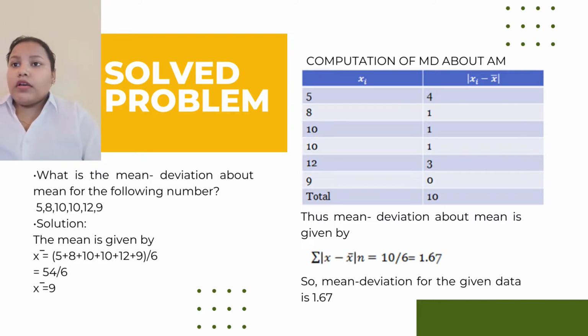Now, computation of mean deviation about the AM. What is AM? There is a table given here, with one column for the values and the other for xi minus the mean, the deviation.